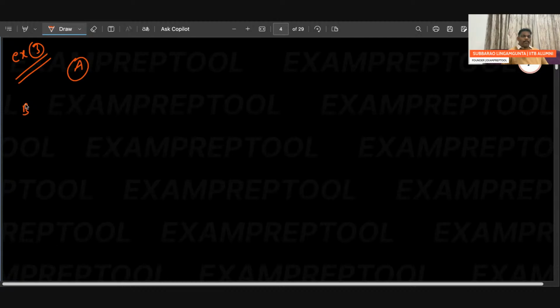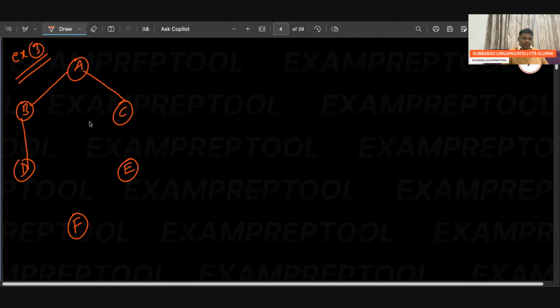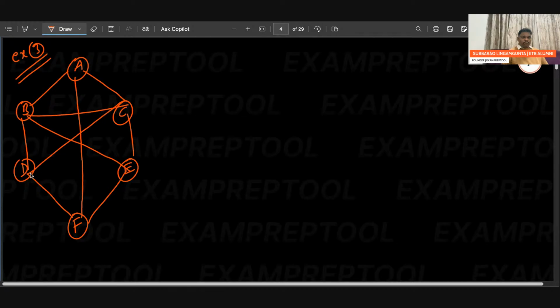A, B, C, D, E, F. So this is the graph. You can write whatever name you want. Let me write it: graph G3.